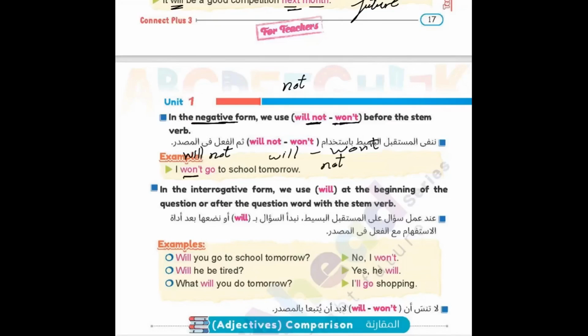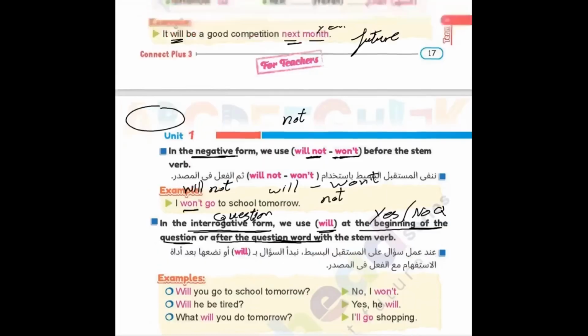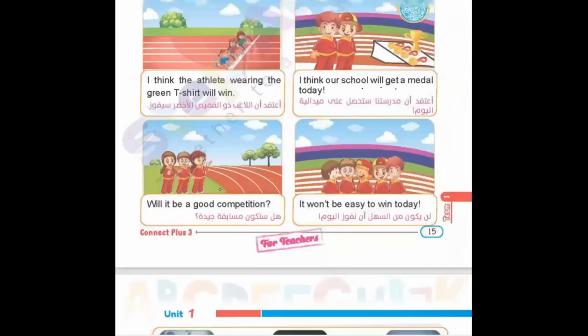Okay, the next part, as usual, is the interrogative form. What is the meaning of interrogative form? The interrogative form is used to make a question, to write a question. What do we do at that time? We use "will" at the beginning of the sentence, which means a yes/no question, or after the question word with the stem verb. What is the meaning of question word? It's the word I start any question with. We have examples of question words we studied in this lesson. Let me show you.